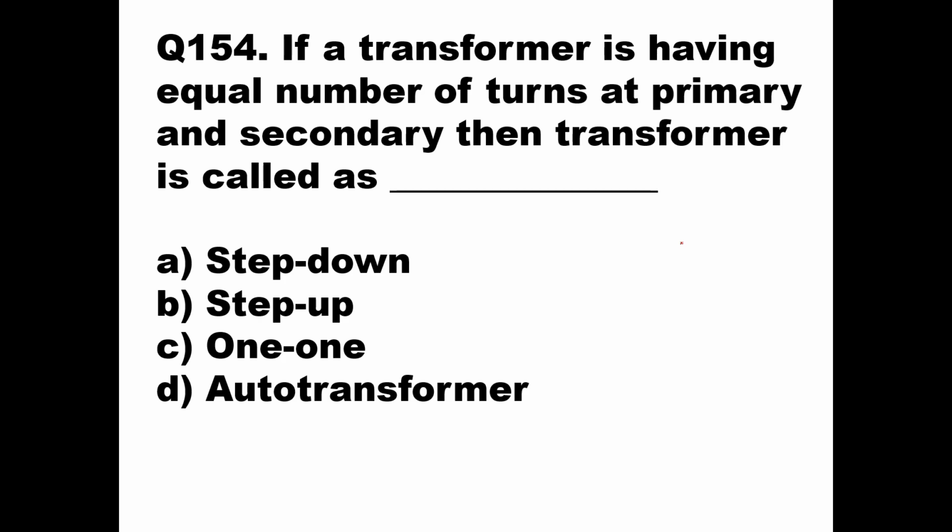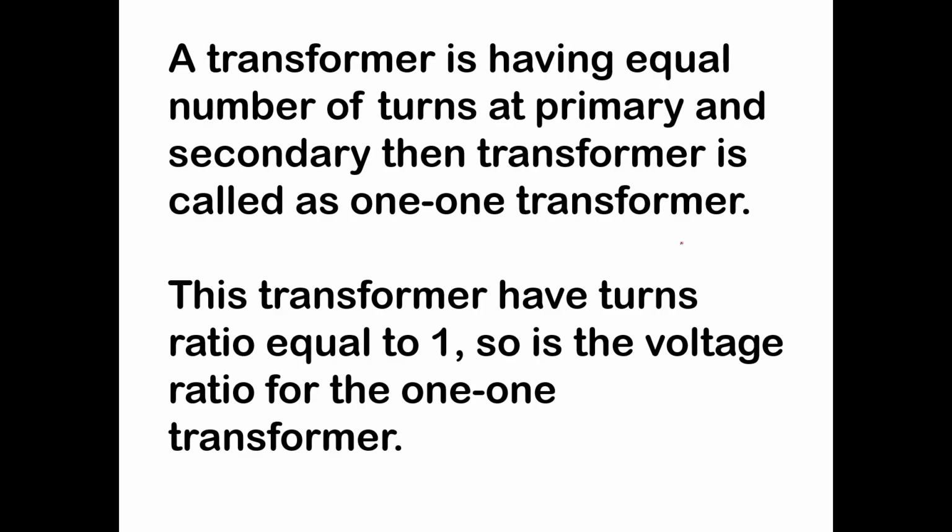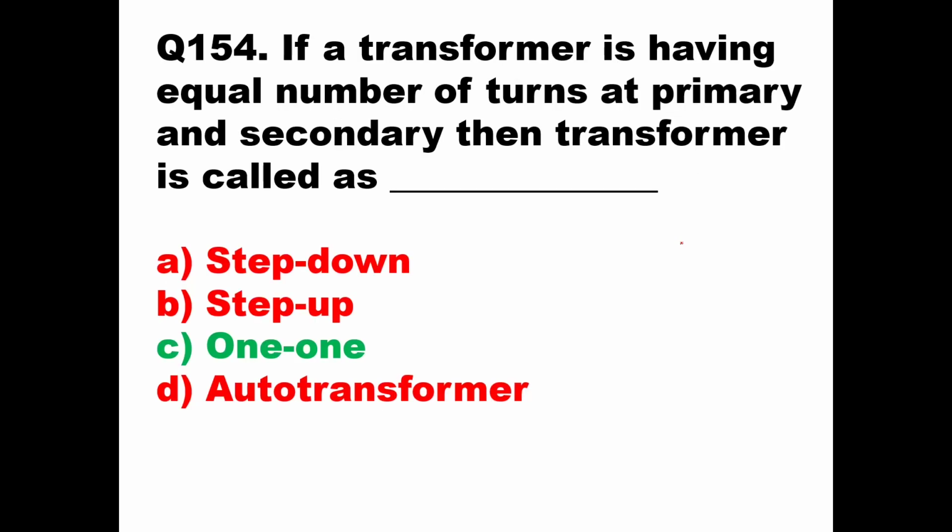This transformer has turns ratio equal to 1, and so is the voltage ratio. So input voltage will be equal to output voltage. So C will be the answer here, one-to-one transformer.